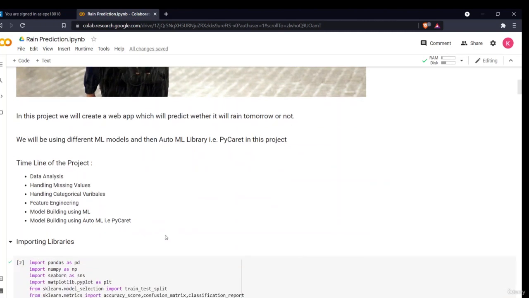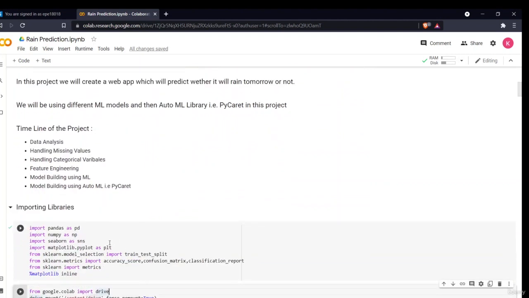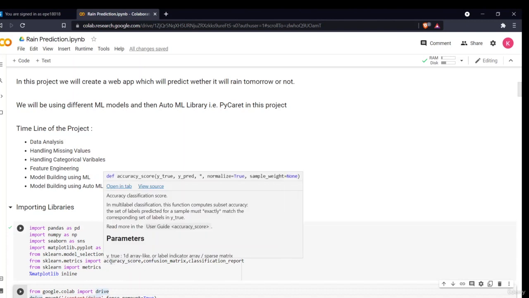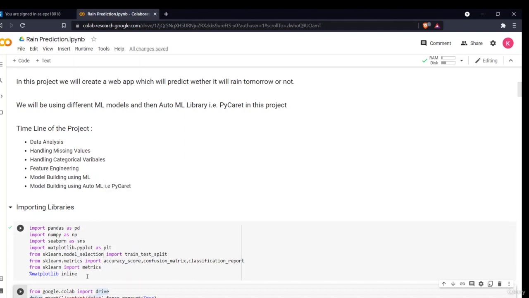So, the very first thing, let us import our libraries. We'll be importing pandas, numpy, seaborn, and matplotlib, which are for the data analysis and feature engineering part. Then we'll import train_test_split for splitting our data, and the metrics part for checking how well our model performed: accuracy score and confusion matrix. And then %matplotlib inline, just a magic line which makes sure the plots we make are shown in this notebook only.